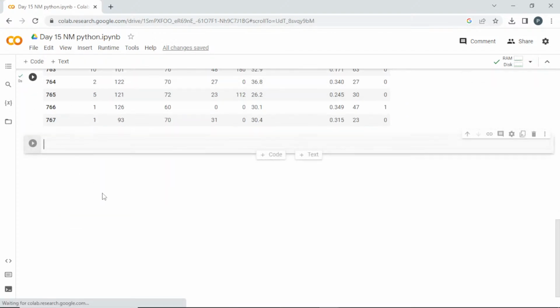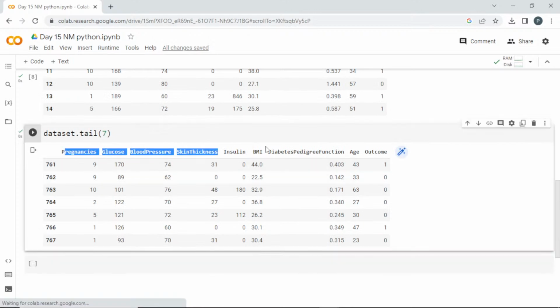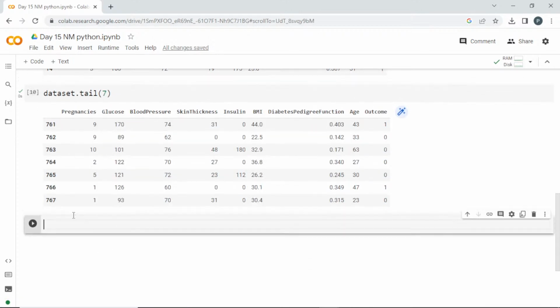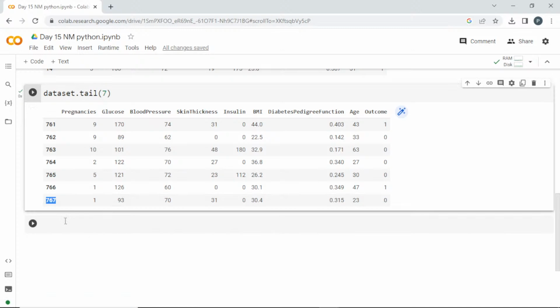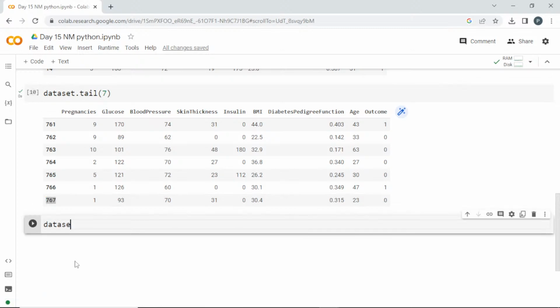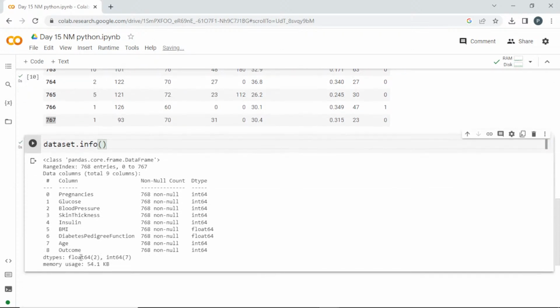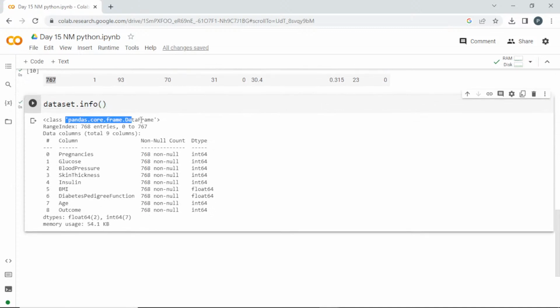And what is the next thing we have seen? You can see the column names, it is the same dataset, and totally it seems like there are 768 entries, and I'll call dataset.info. It is going to give me information about the dataset. So we'll check what the information is. It is giving me what it belongs to, that it is a data frame, and there are 768 entries from 0 to 767, and these are the column names. And what is the non-null count? So what is a null value? Do you guys understand what this non-null count means?